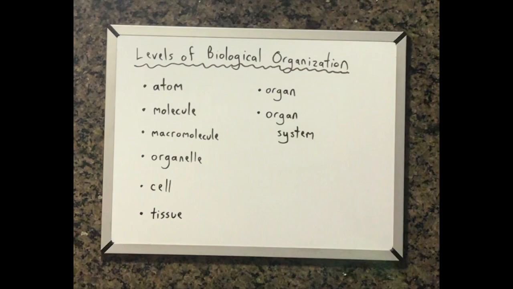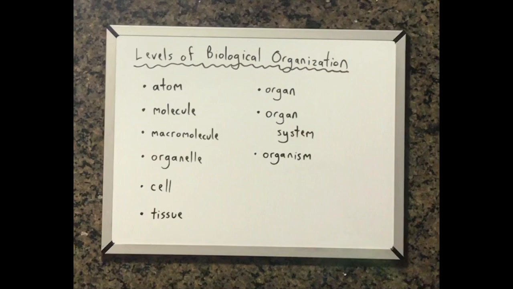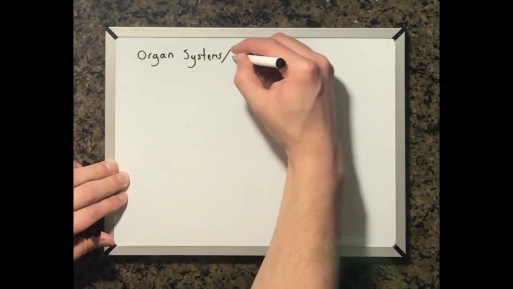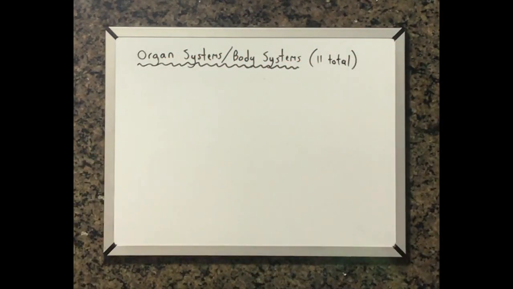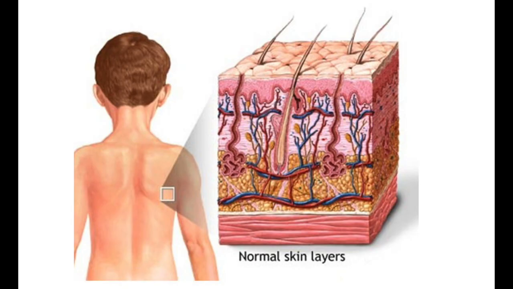There are a total of 11 different organ or body systems that work together to form and operate an organism. Although we could continue to higher levels of biological organization, such as populations, communities, ecosystems, etc., we will stop at the organismal level for the sake of this video. Going back to organ systems, I wanted to dive a little bit deeper into each of the 11 different systems of the body. The integumentary system refers to the skin. Our skin is primarily there to serve as a source of protection against germs. The skin is also waterproof, self-repairable, and aids in keeping internal body conditions stable and contained.